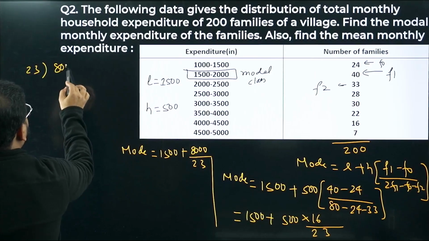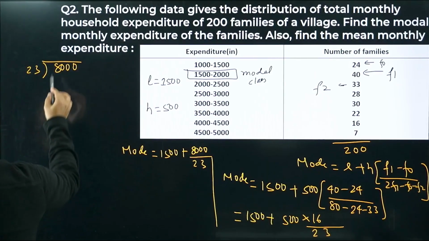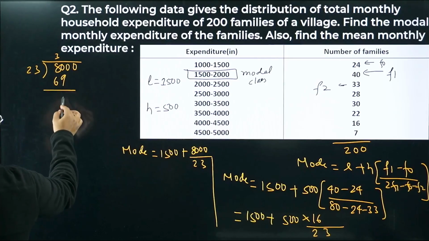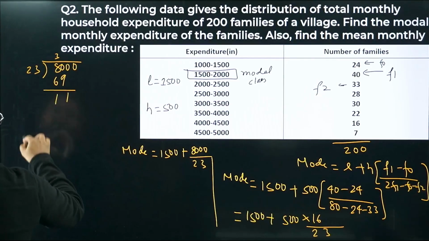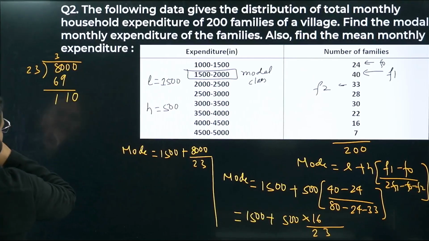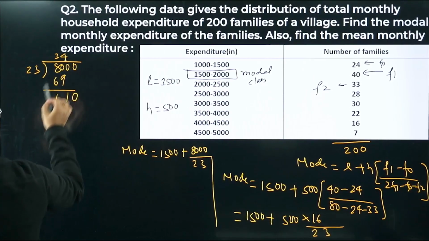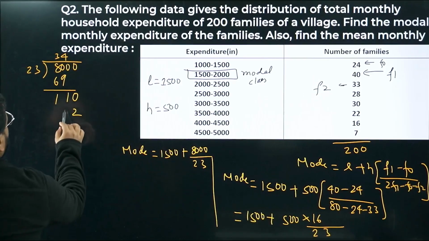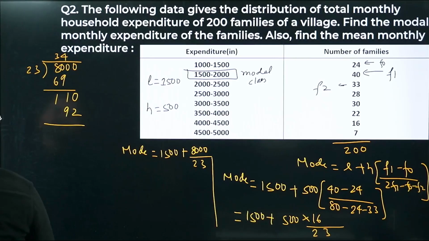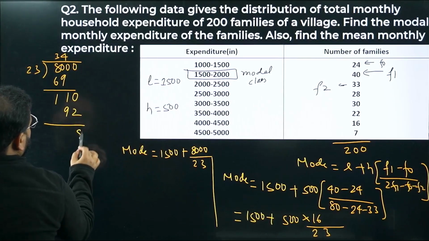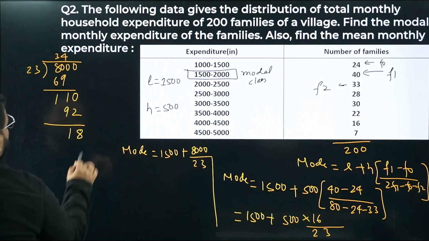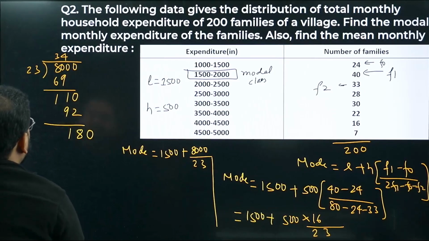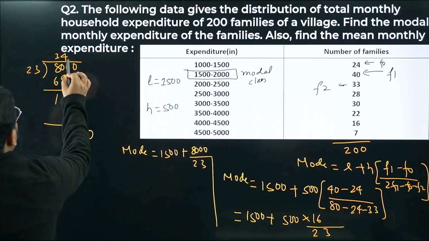23, 8000. Okay. I can do it with 3. 3 threes are 9 and 6. Difference is what, sir? 1 here and 1 here. We get 1 0 down here. So I get this with, I think, 4, right? So 4 threes are 12 I have. Okay, and then 4 twos are 8 plus 1, 9, right? Correct, na? So please check here. I'm getting 8 and 1, 18. I'm getting 180 now. So I can apply this with 7 or 8. 8 will not work. Let's try with 7 only.